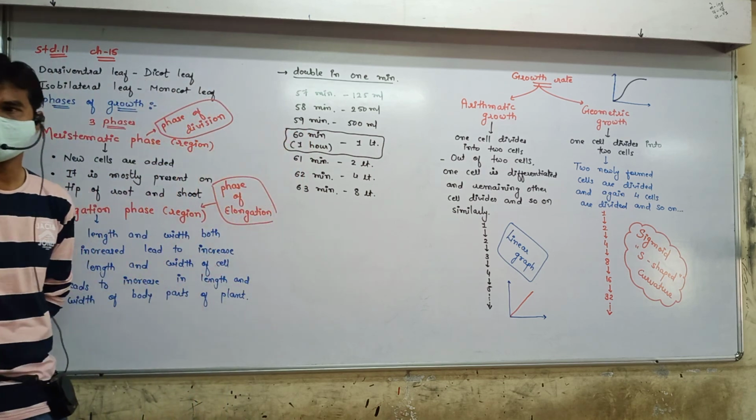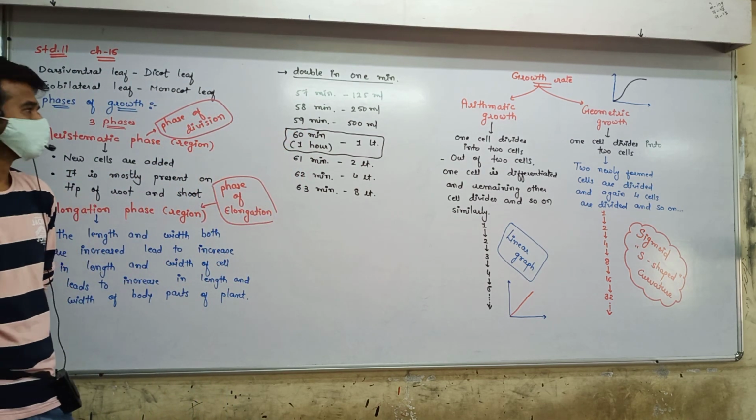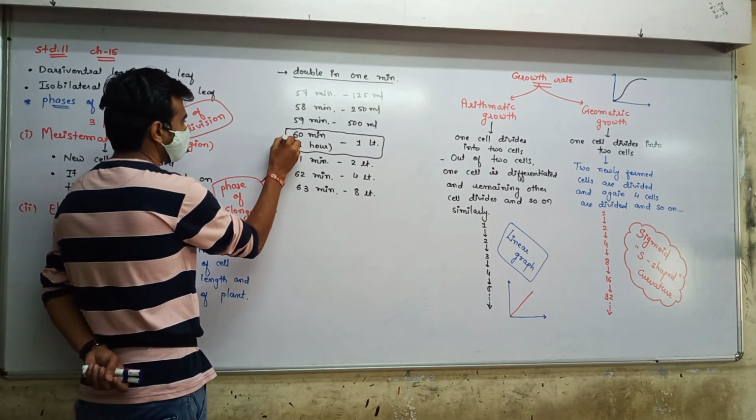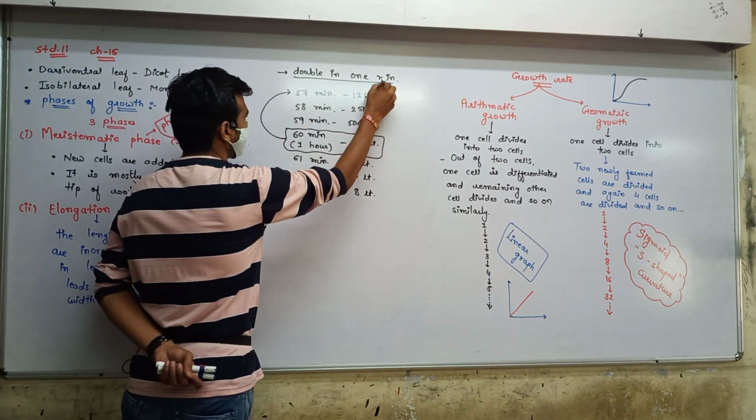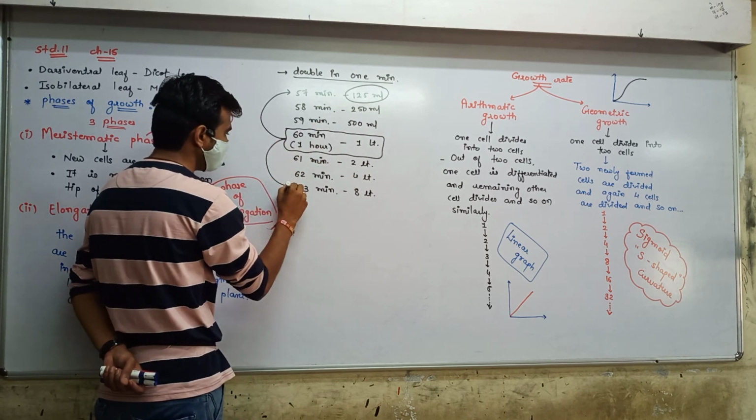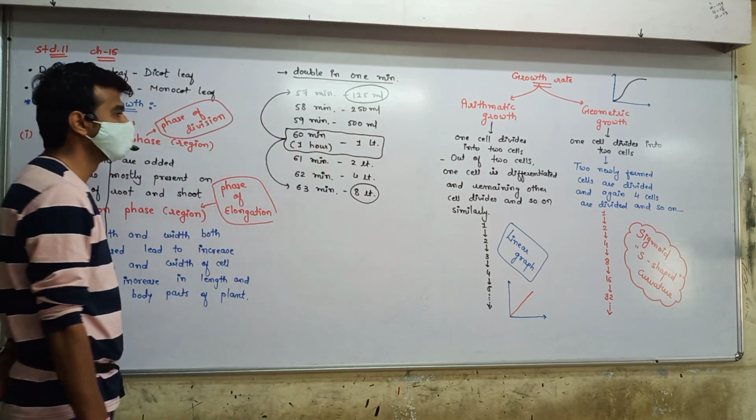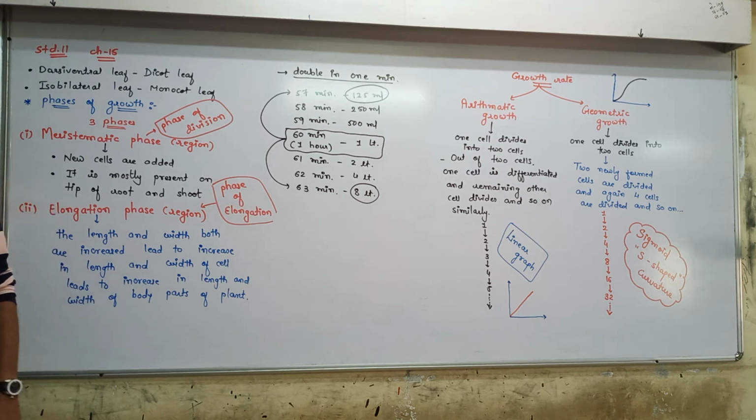Just I can tell you only one thing. Before 3 minutes and after 3 minutes. Think about it. You consider 1 hour. Just before 3 minutes, 125 ml solution there. And after 3 minutes, 8 liters of solution there.